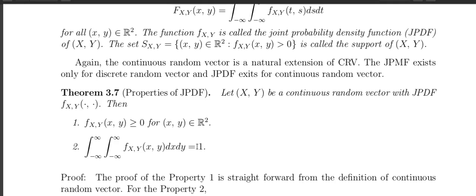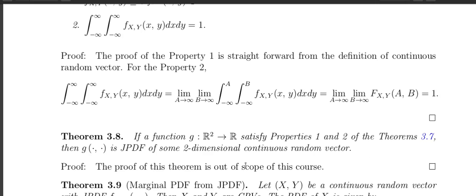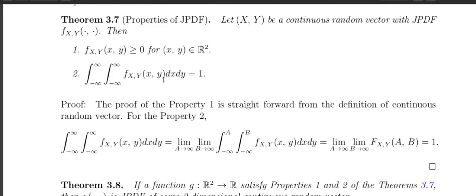So in this case, the joint PDF is always greater than or equal to 0, and if I take the integration over whole R square, then the value of the integration is 1. Then the reverse is again true. If I have a function g from R square to R which satisfies these two conditions, then this function g is a joint PDF of some two-dimensional continuous random vector.